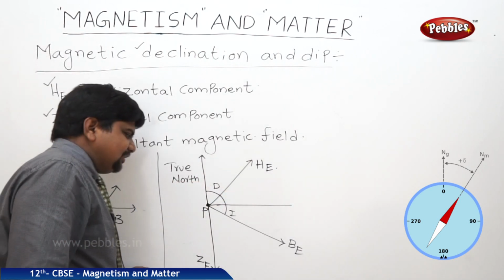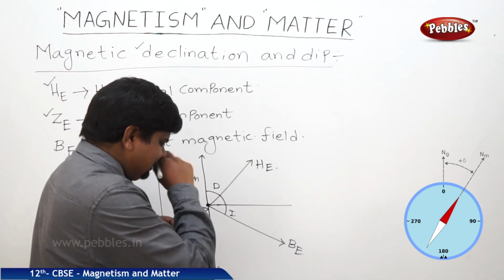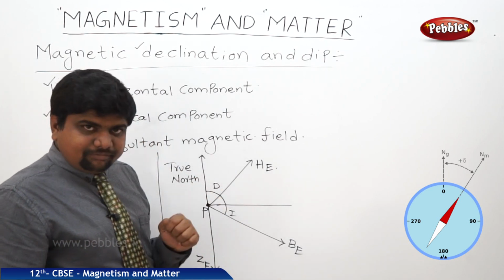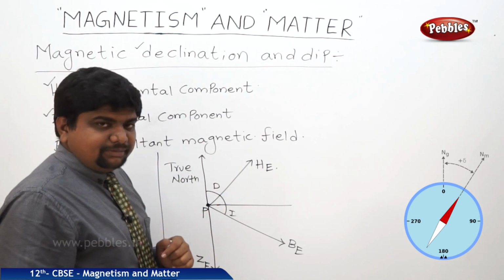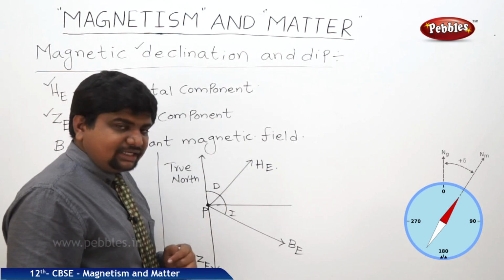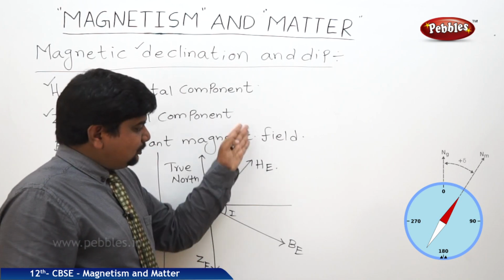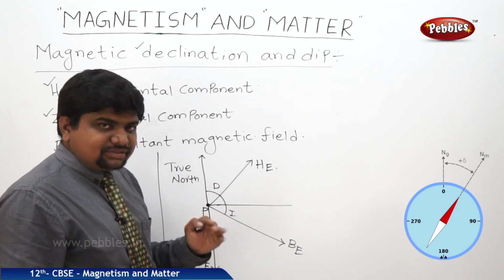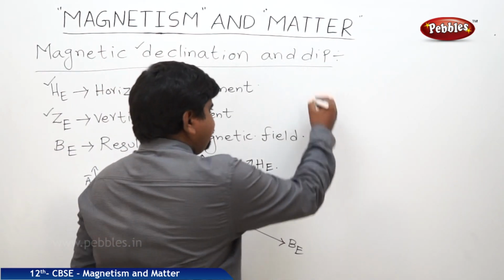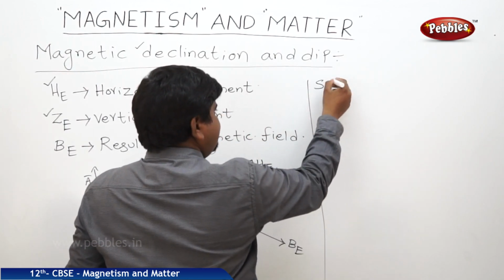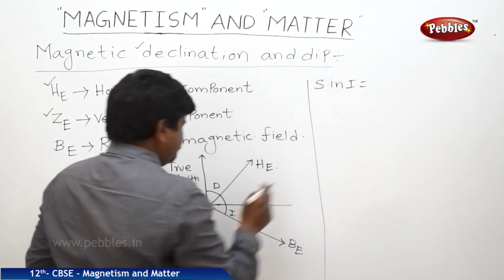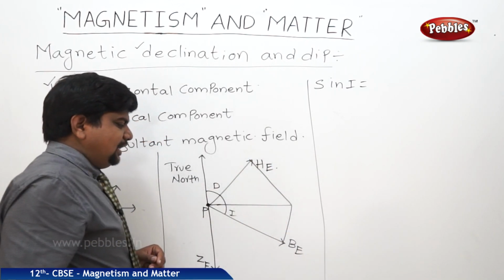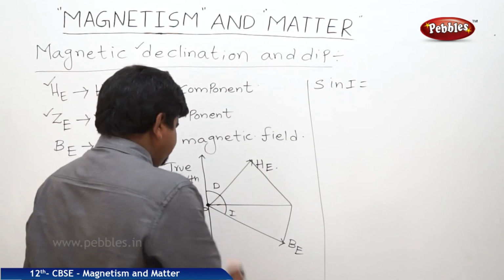In this vector calculation, if you see this one, sin I is equal to ZE by BE, cos I is equal to HE by BE. So HE is equal to BE cos I, ZE is equal to BE sin I. So from this diagram, sin I is equal to ZE by BE.